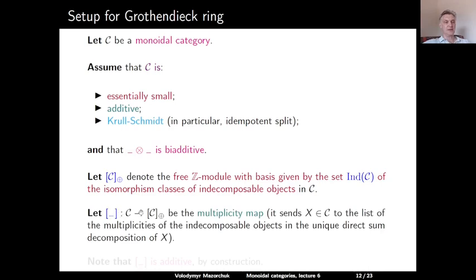Let bracket denote the multiplicity map. So we start from an object X in C, and the bracket of X will be the list of multiplicities of indecomposable objects in the unique up to isomorphism decomposition of this object in C into indecomposables. Note that this multiplicity map is additive and also surjective by construction.